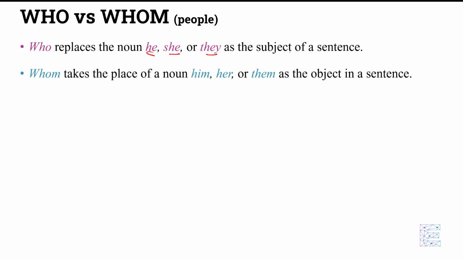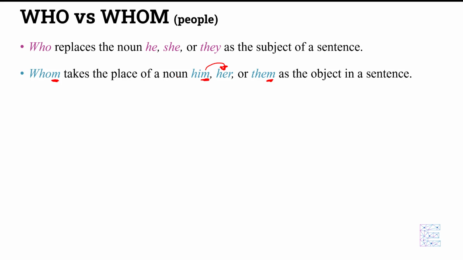Next, I want to share with you that whom replaces the noun him, her, or them. And once again, in isolation, this doesn't make much sense, but again, just be patient with me. I'll explain better in a few moments. One thing I do want to highlight though is how to quickly remember this in case you forget. Notice whom has the letter M in it, him has the letter M, them has the letter M. So the M's go together, and if you have him, then you have to have her, because her is the feminine version of him. So M's go together. That's just a quick reminder on how to place these, like him, her, and them goes with whom.